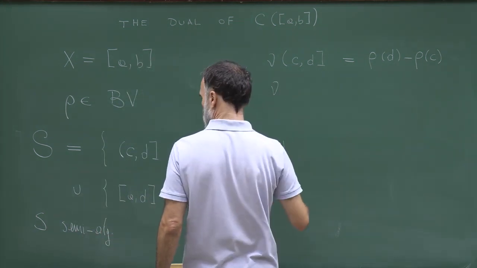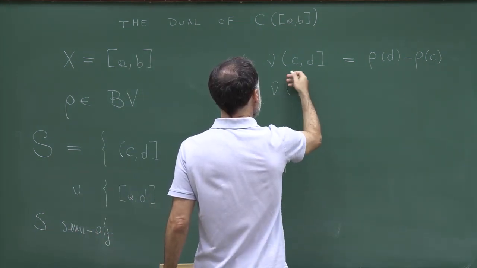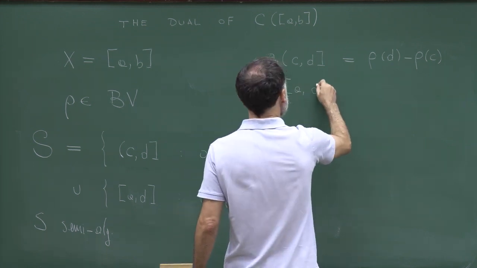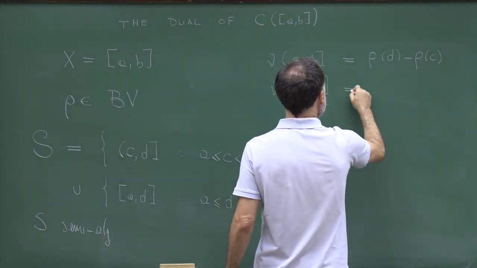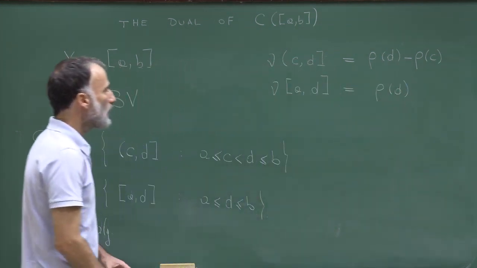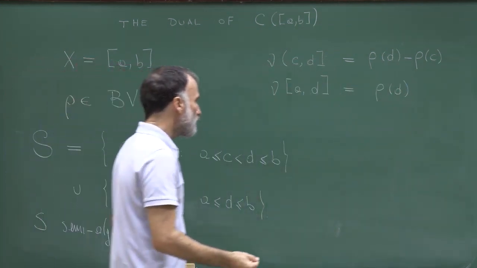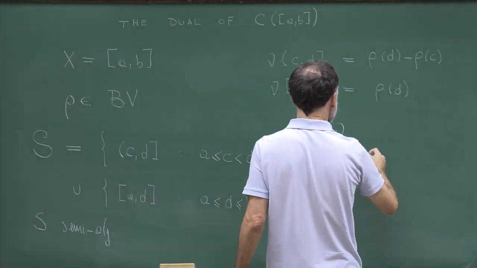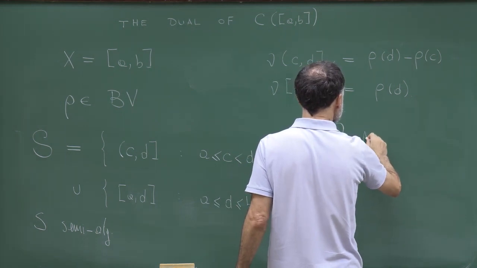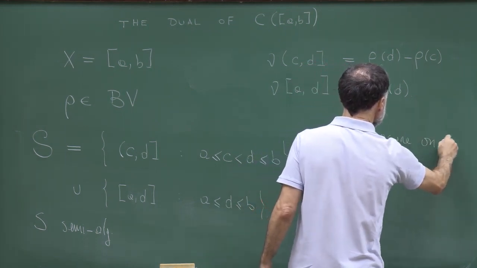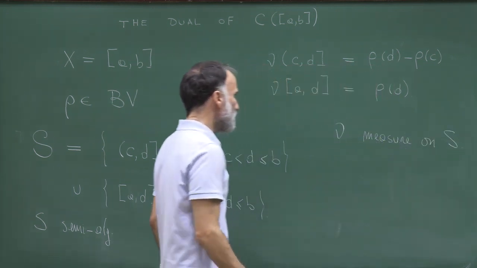And nu of AD to be rho D. And I claim that nu is sigma additive on the semi-algebra, so that nu is a measure on S, on this semi-algebra.